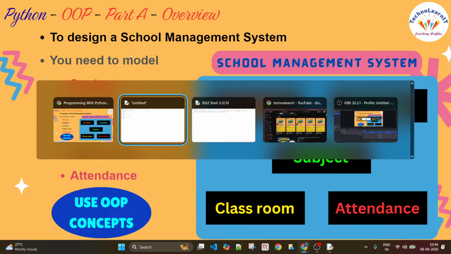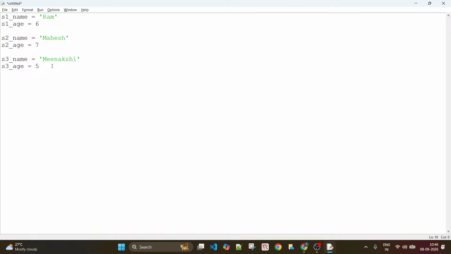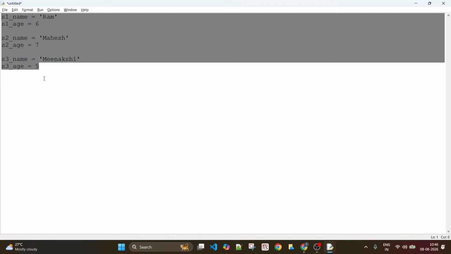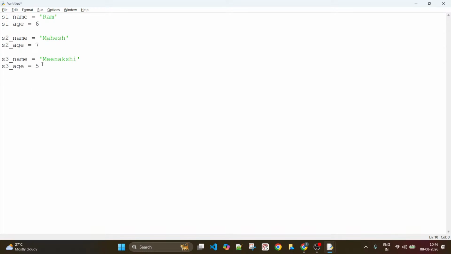Now, what are other options available for us? We understood that this approach is not going to help us, because whenever there is a new student, creating two more variables for him or her and assigning values to those variables is not going to help at all. So what do we need to do to deal with such situations?